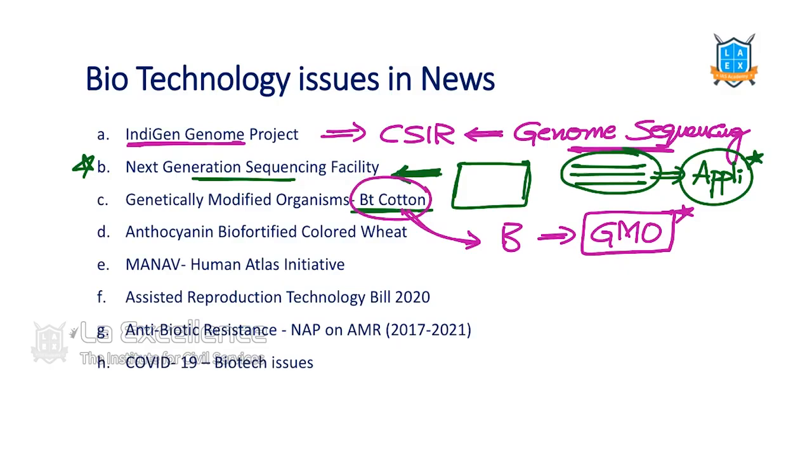Then biofortification in wheat, we are biofortifying it with anthocyanin. Anthocyanin biofortification was done. So that's why this is in news. Manav is an initiative of Department of S&T. This is Human Atlas Initiative. This is also kind of gene sequencing similar to Indigen.